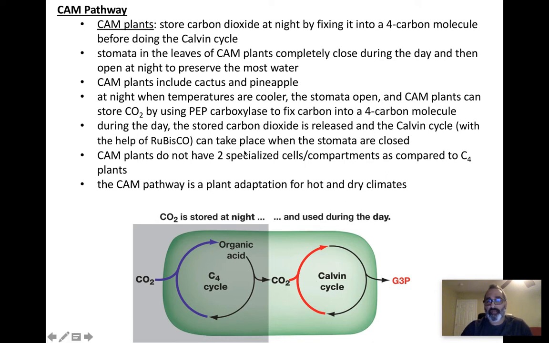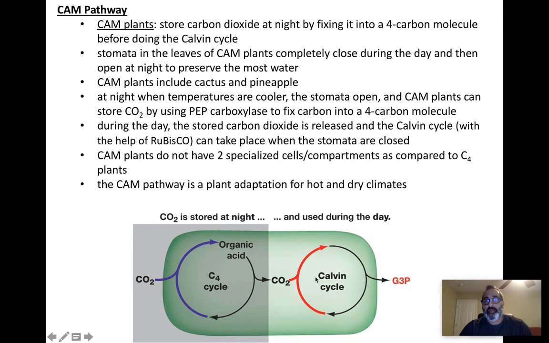Now, these plants are not totally efficient. Their adaptation isn't necessarily efficiency, their adaptation is survival. They can survive very warm, very dry climates without dying, basically, without completely dehydrating. So their stomata completely close in the daytime. No CO2 is entered, but they stored CO2 at night as a 4-carbon molecule. They release it in the daytime, and now rubisco can continue doing the Calvin cycle.